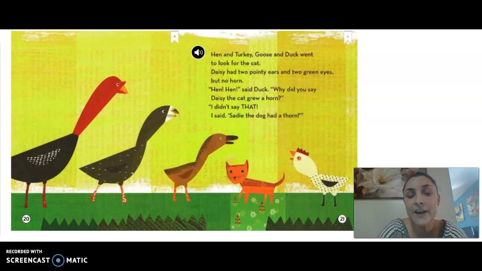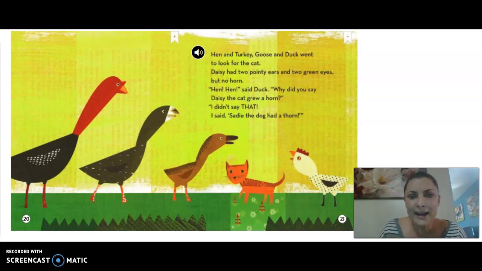Okay, cause and effect. Why did Hen and Turkey, Goose, and Duck go to look for the cat? Yeah, because they thought that she had a horn. Okay, so one of the rumors and the gossip that they heard was that cat had a horn, and so that caused them to go look for cat.